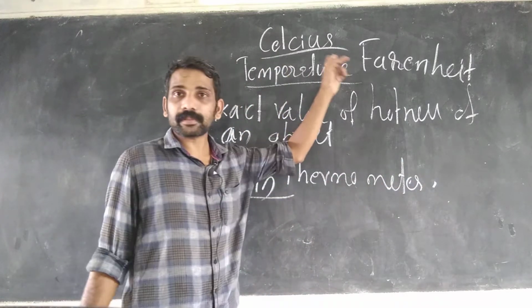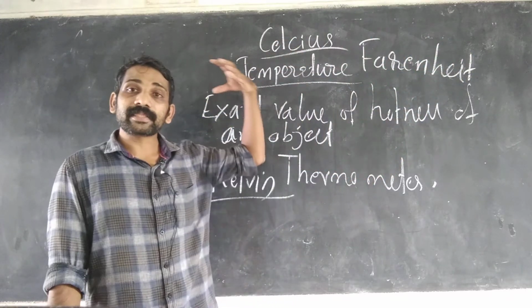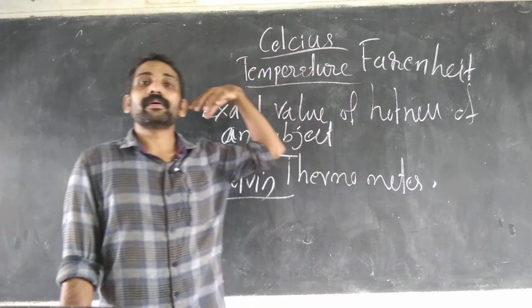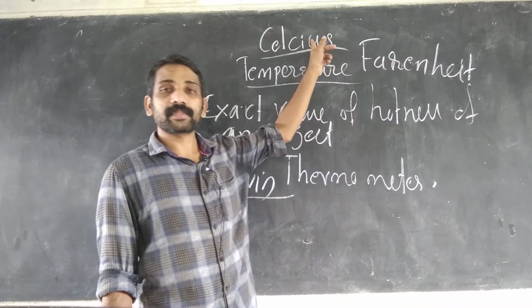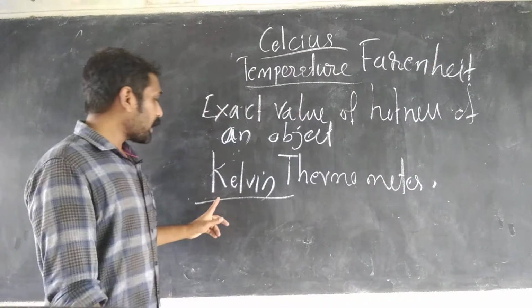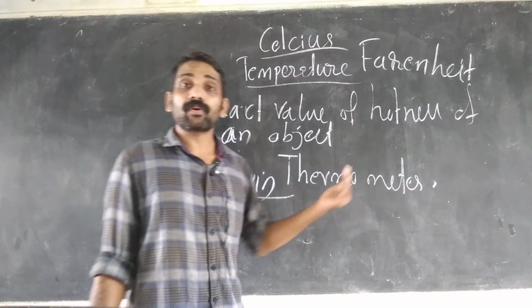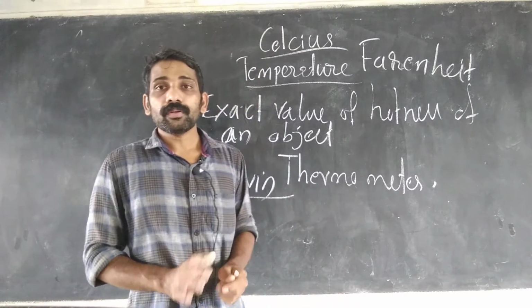So Celsius made a thermometer, that is the Celsius thermometer. Fahrenheit made a thermometer, that is the Fahrenheit thermometer, and Kelvin made a thermometer, that is the Kelvin thermometer.